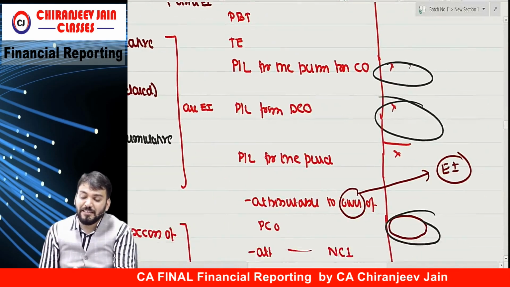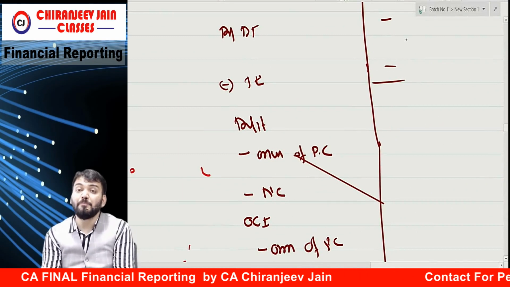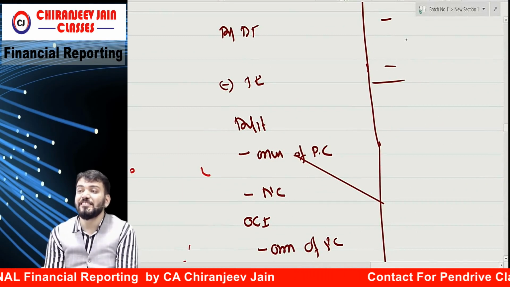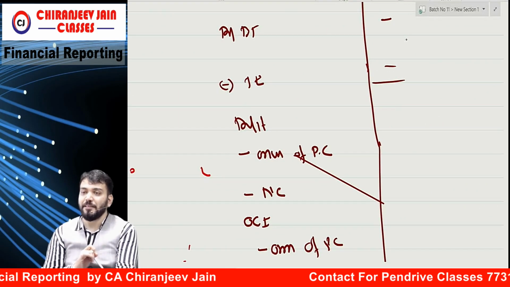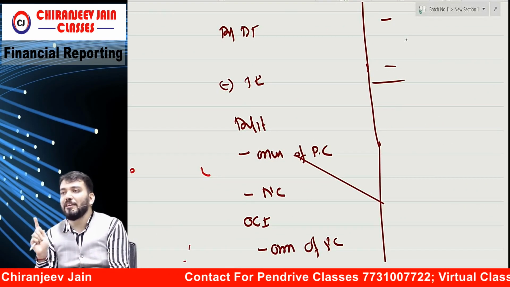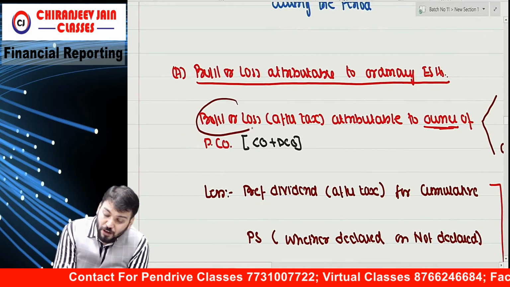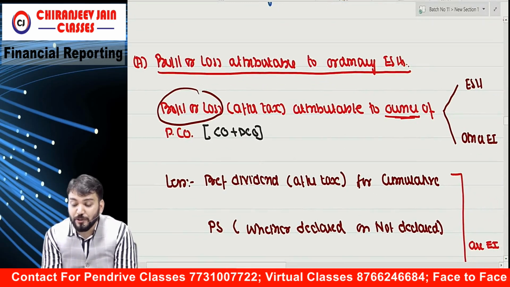But which figure is this? This is PL, not PL plus OCI, which is total comprehensive income. For OCI we don't calculate EPS. Therefore it is profit or loss attributable to owner.